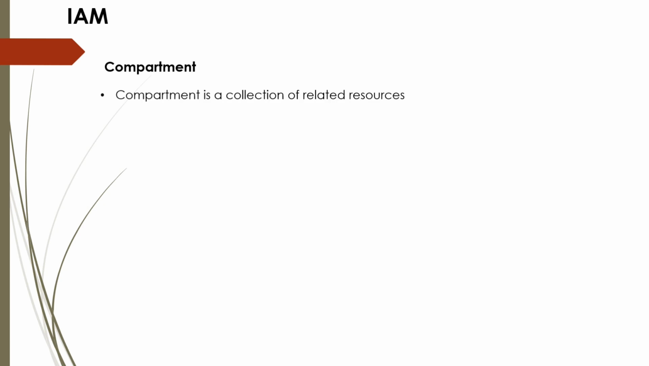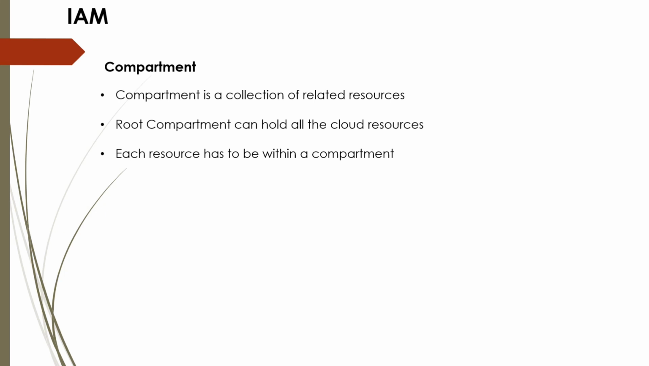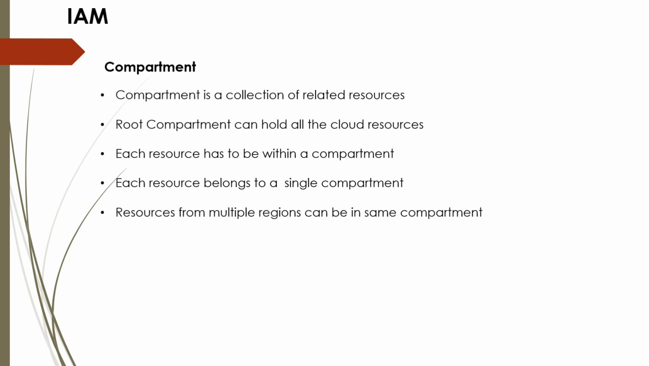Now, compartment. A compartment is a collection of related resources. Root compartment can hold all the cloud resources, but it is not advisable. Each resource has to be within a compartment. Each resource belongs to a single compartment. Resources from multiple regions can be in same compartment. You can give group of user access to compartments by writing policies.